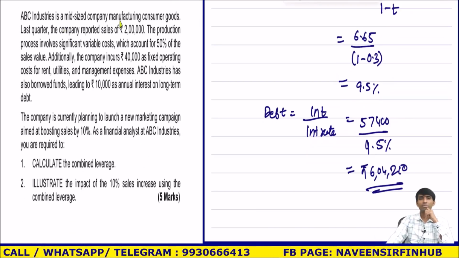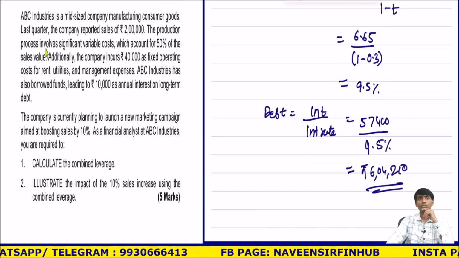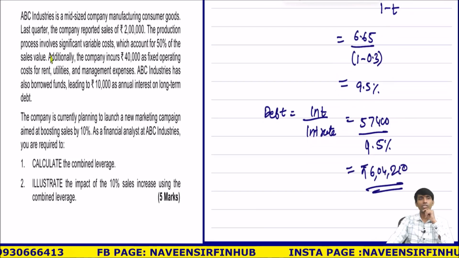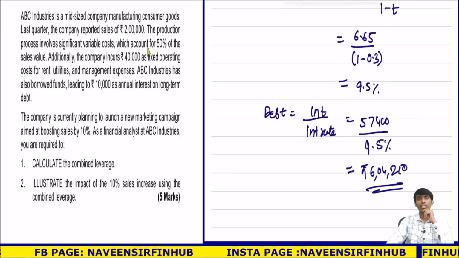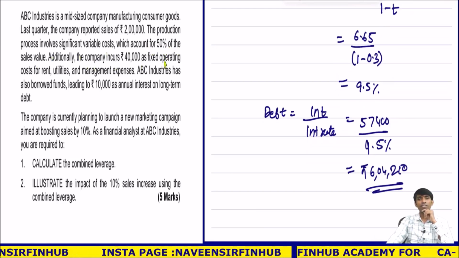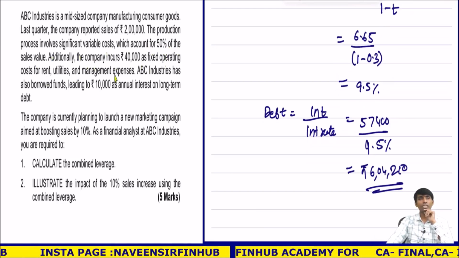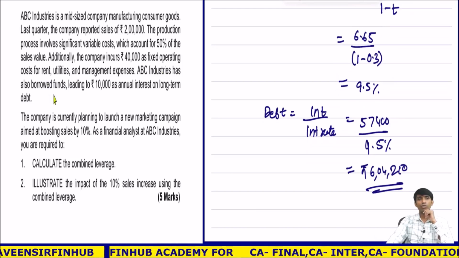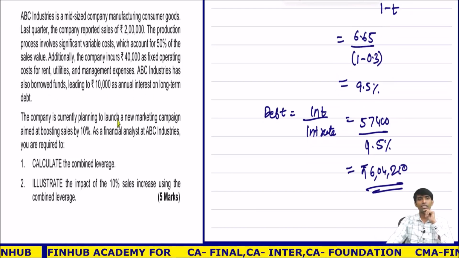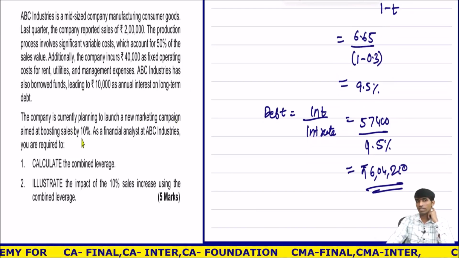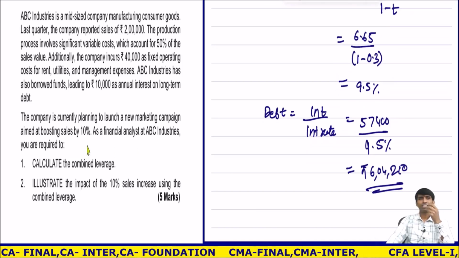Next, let's see if this is required to be solved. A mid-sized company manufacturing consumer goods. Last quarter, the company reported sales of 2 lakhs. The production process involves significant variable cost, which accounts for 50% of the sales value. Additionally, the company incurs 40,000 as fixed cost for rent, utilities, and management expense. The company has also borrowed, leading to 10,000 as annual interest. It is currently planning to launch a new marketing campaign aimed to boost sales by 10%.